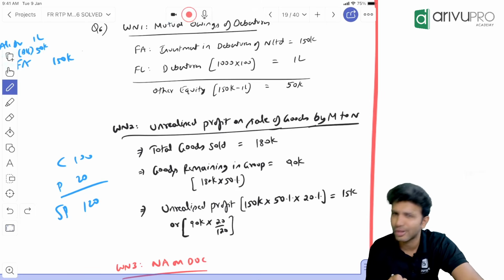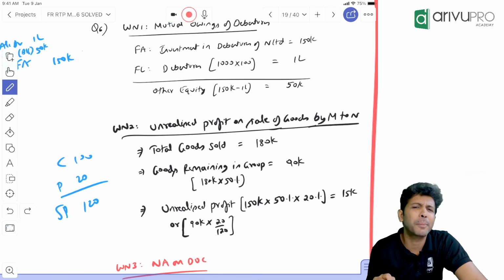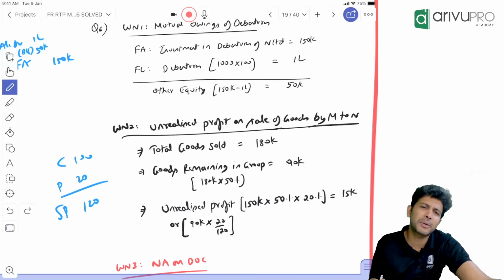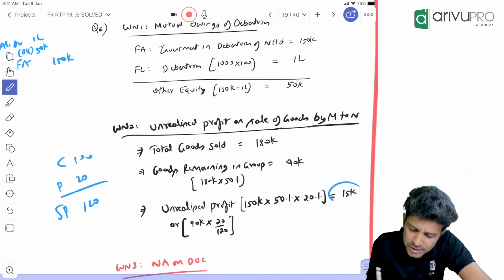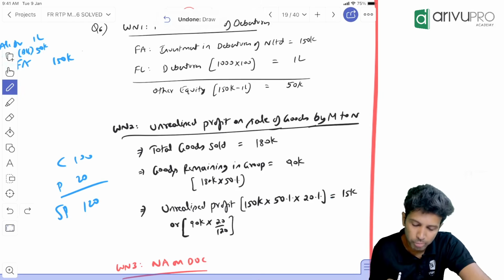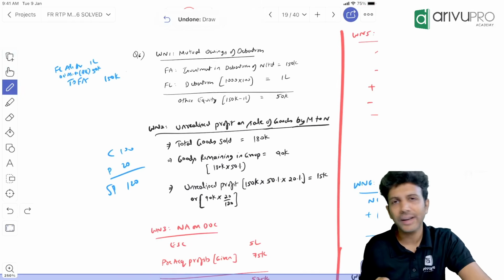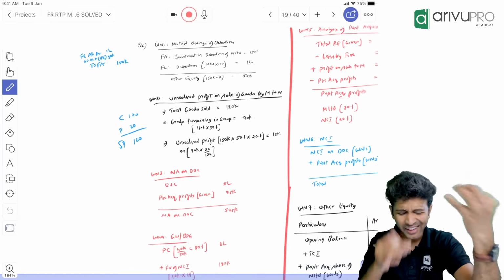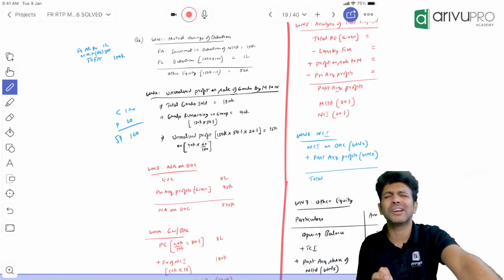You'll get 15,000. Or simply say, parent made a profit of 30,000. Only 50% goods is remaining, so 50% of 30,000 is 15,000. Both the ways I've shown, whichever you're comfortable with, you can take it. So this, now onwards, is easy or normal consolidation working notes.